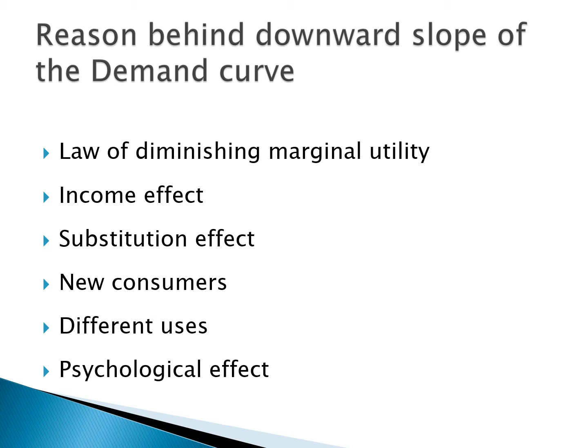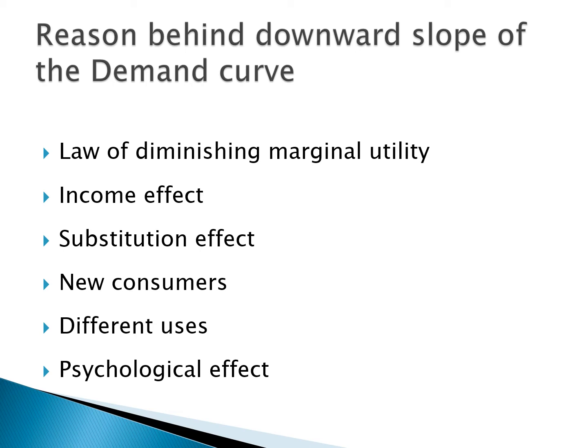Next, substitution effect. The demand curve slopes downward from left to right because of the substitution effect. For example, the price of tea falls and the price of the other substitute good, coffee, remains constant. So the consumer prefers to purchase tea because it is cheaper. The increase in demand with a fall in price of tea will move the demand curve downwards from left to right.